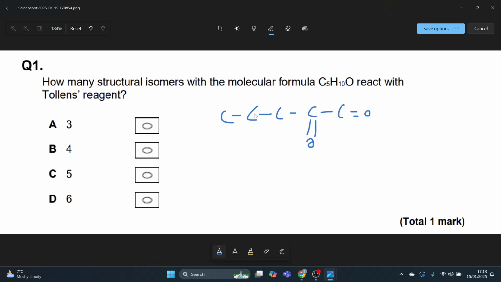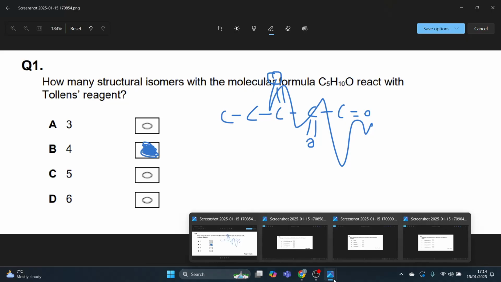and then you could also do a branched chain. Also here, no, 1, 2, 3, 1, 2, yeah, there, and the final one for the branched one. We should get answer B, 4 structural isomers of C5H10O reacting with Tollens' reagent.